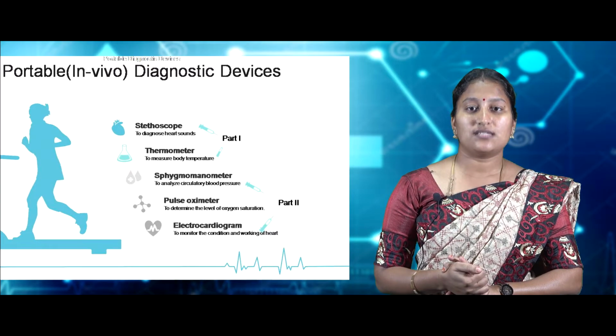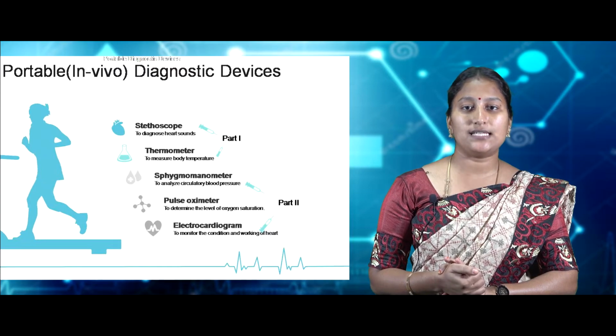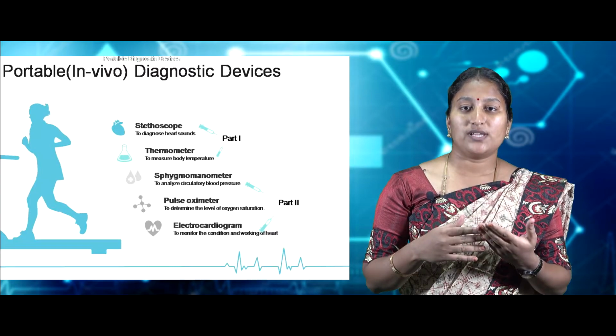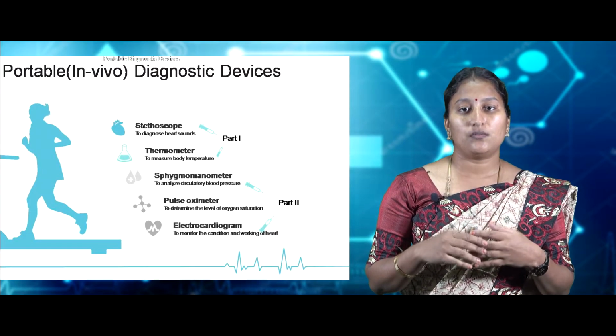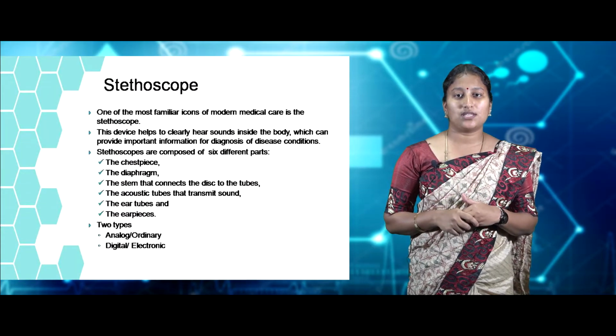Among these devices, since the thermometer and stethoscope are of simple concepts and easily understandable, I have categorized them under part 1. And these devices, electrocardiogram, sphygmomanometer and pulse oximeter, will be categorized under part 2 because of their complexity. Now let's discuss the stethoscope.